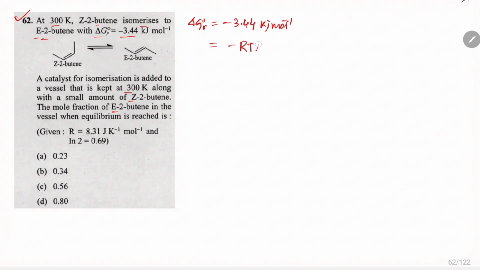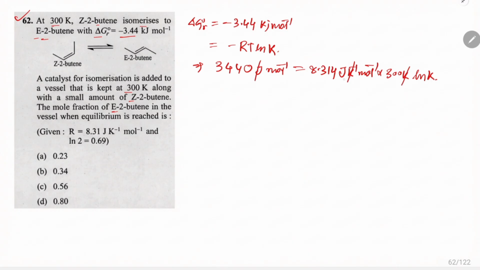Now we know that this is equal to minus RT ln K. Converting to joules, minus 3440 joule per mole is equal to minus R, which is 8.314 joule per Kelvin per mole, into temperature 300 K, into ln K. Multiplying these, RT is approximately 2493. The value of ln K is equal to 1.38.